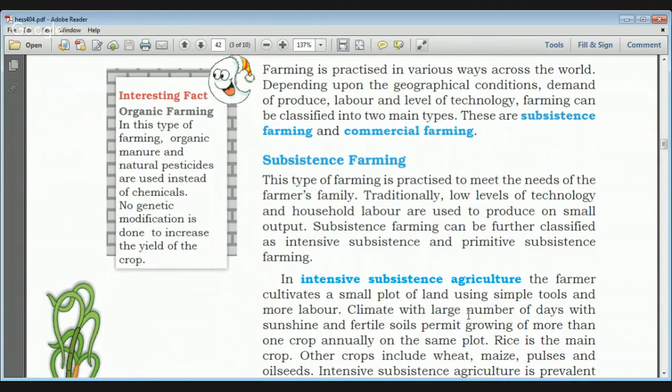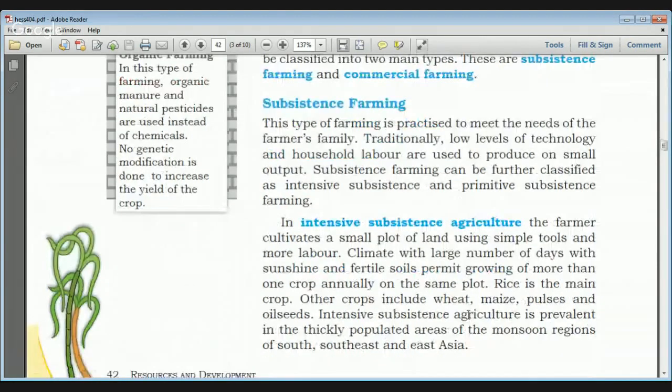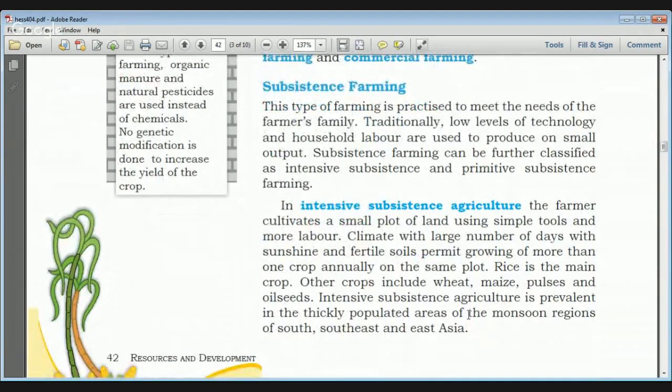Subsistence farming can be further classified into two types. First is intensive subsistence, which is present in East Asia and Southeast Asia, and second is primitive subsistence farming. In intensive subsistence agriculture, the farmer and all the members of the family cultivate a very small plot of land, and they use very simple, handmade tools and labor. It depends on a climate with a large number of sunny days and fertile soils.